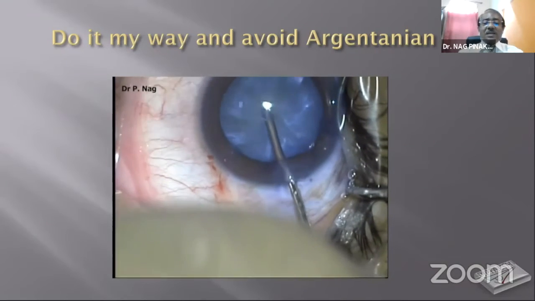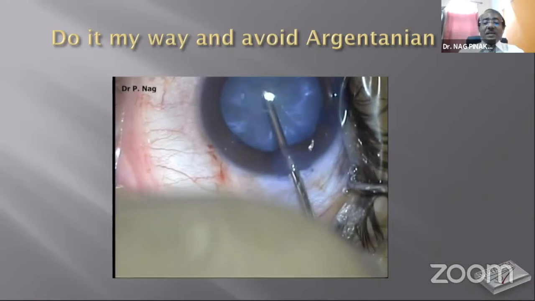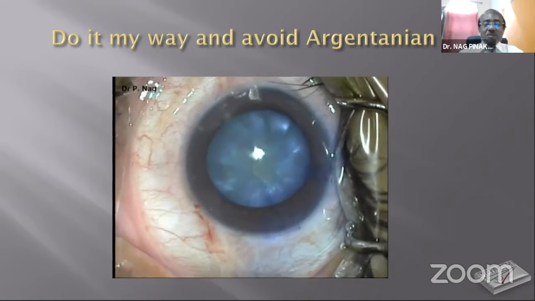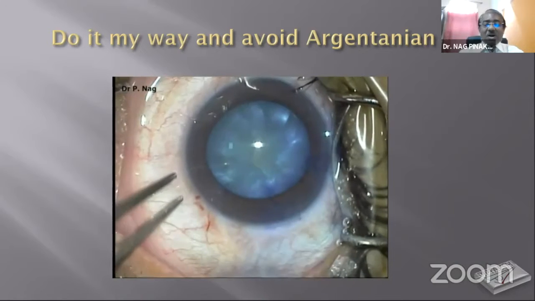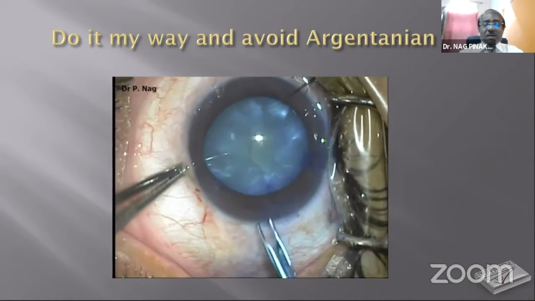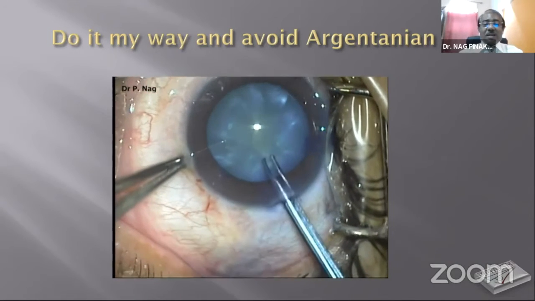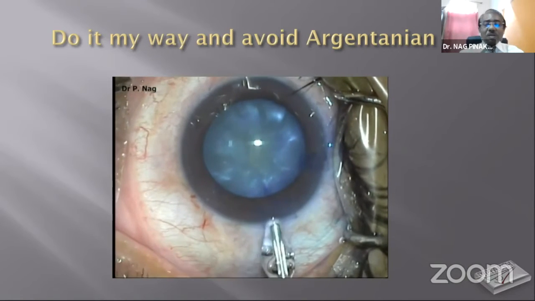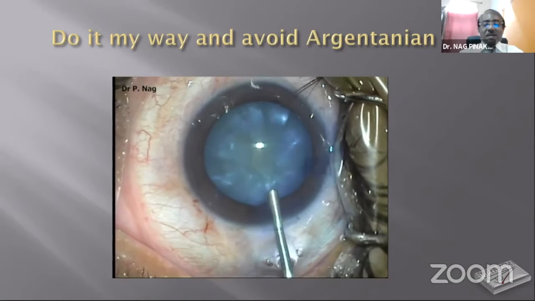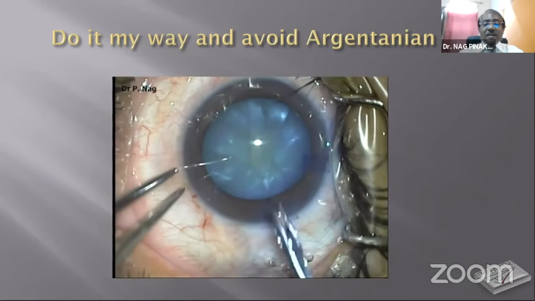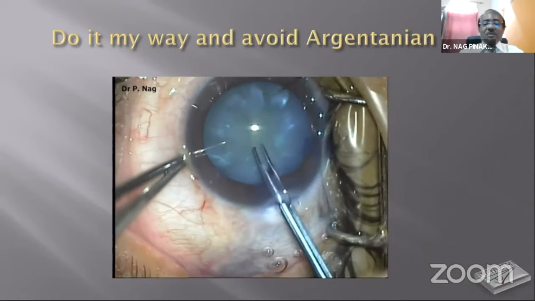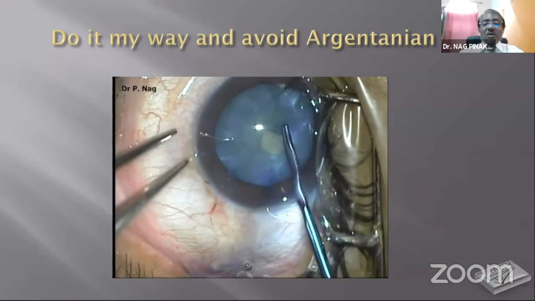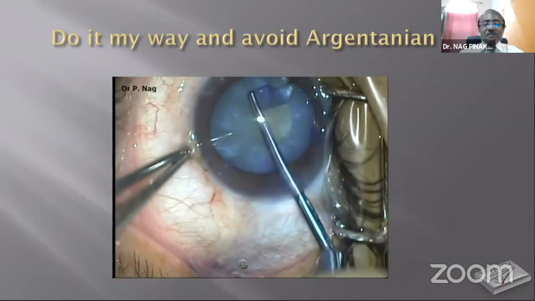You can nudge down the nucleus as many times as you want to release all the entrapped cortical matter behind the equator, so that there is no push of the nucleus and no chance of the rhexis running out. See, I can easily wait and put some more viscoelastic and then go and do the rhexis.